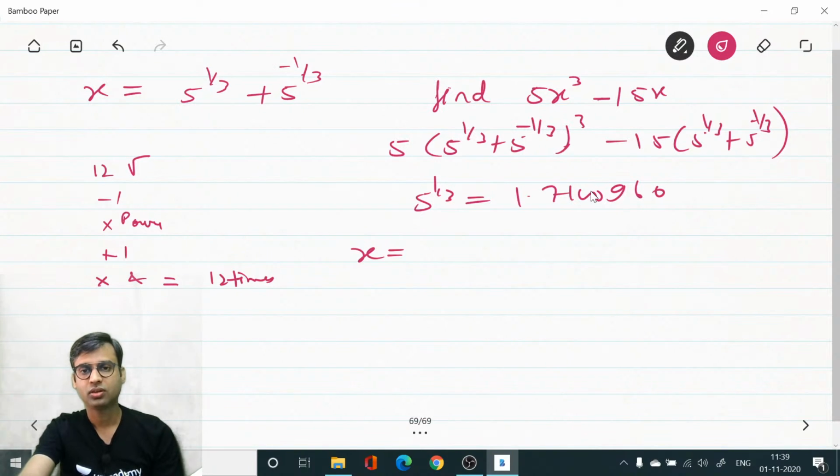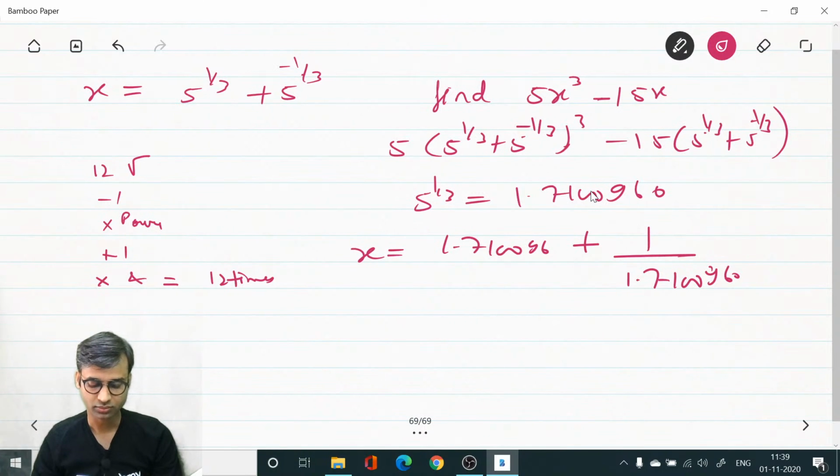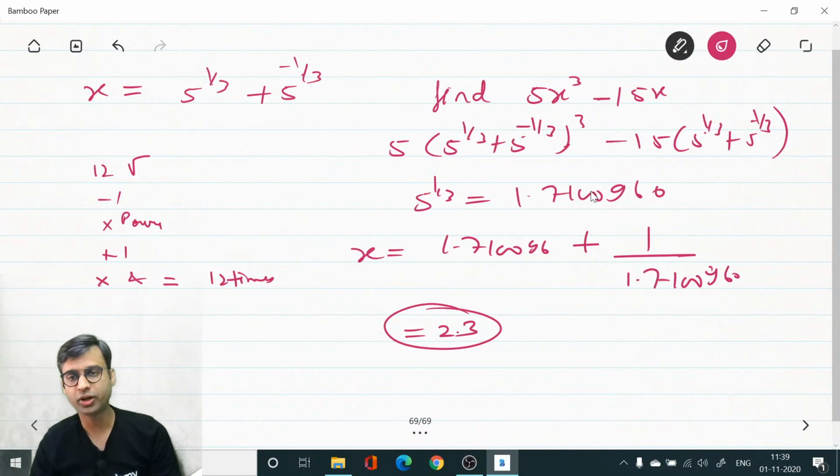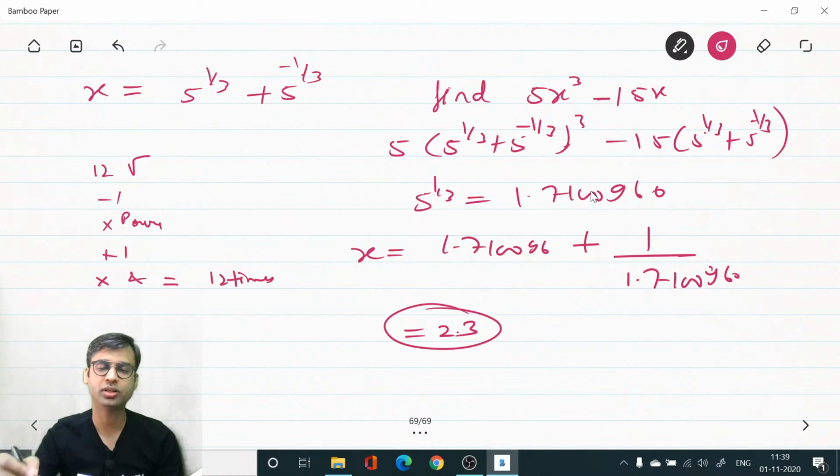Okay, so I will put the values. X equals 1.7100960 plus 1 upon 1.7100960. Now calculate this value. It is approximately 2.3. Yes, 2.3 approximately.